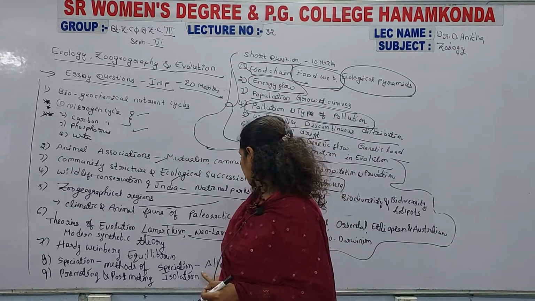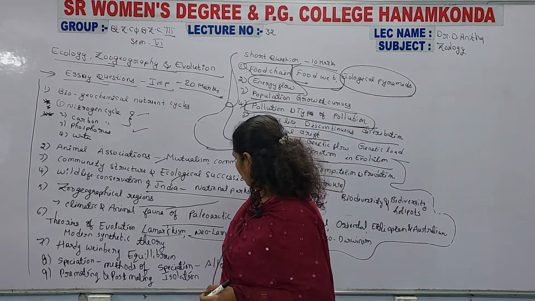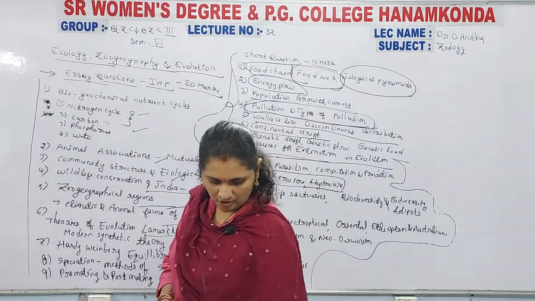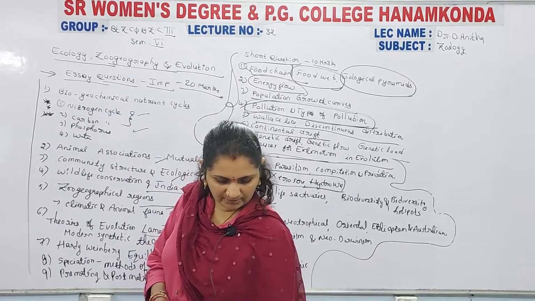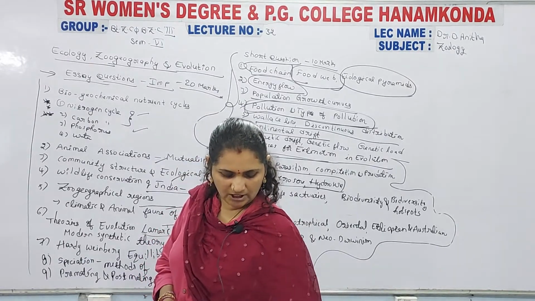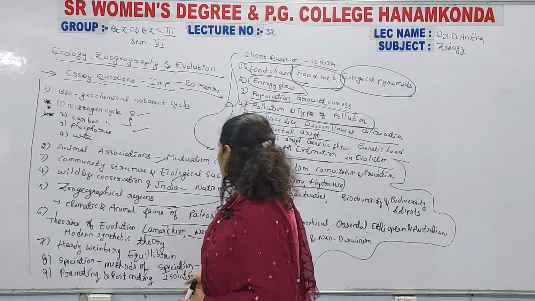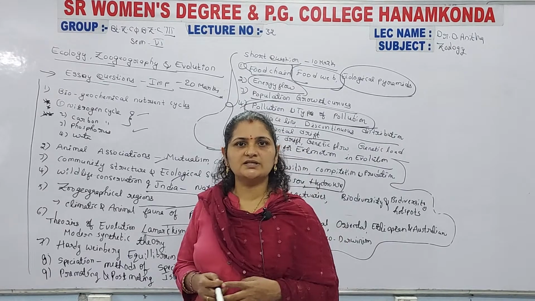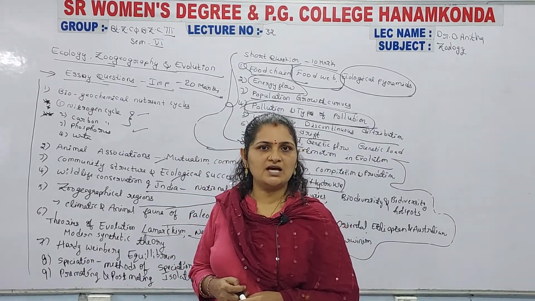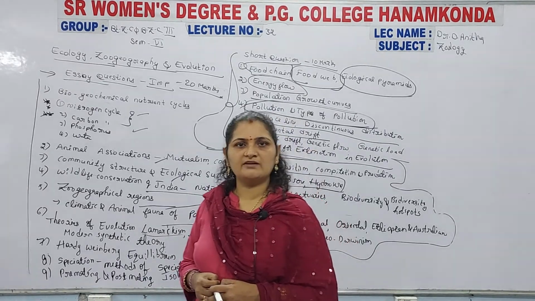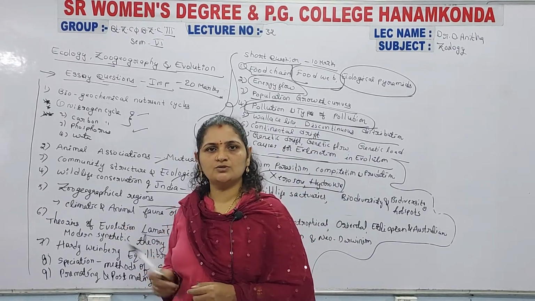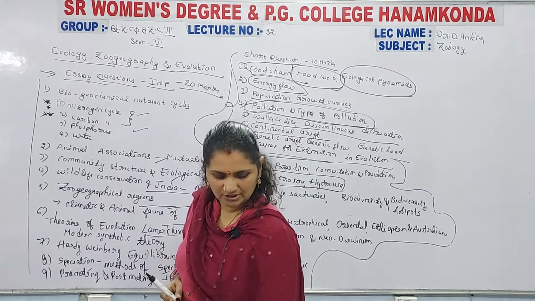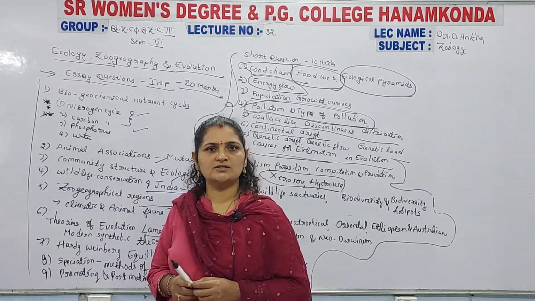Speciation, allopatric and sympatric, is a very important essay. Also the pre-mating and post-mating isolation: what conditions and steps are involved in pre-mating isolation and in post-mating isolation. Include these. It is today's last and final video, so prepare well and include all the questions that are important for essay and for short answer. Include all these topics.